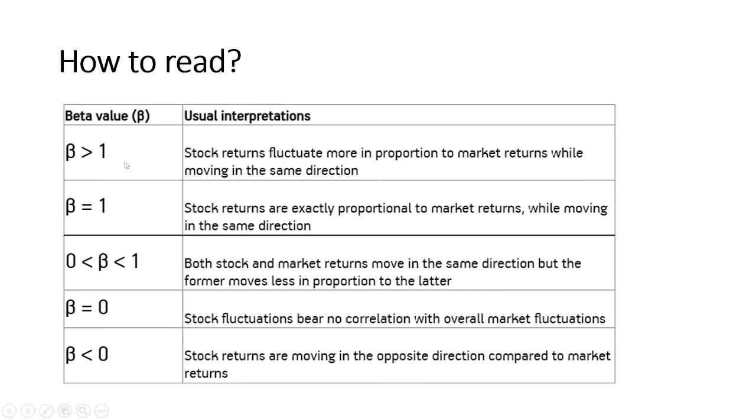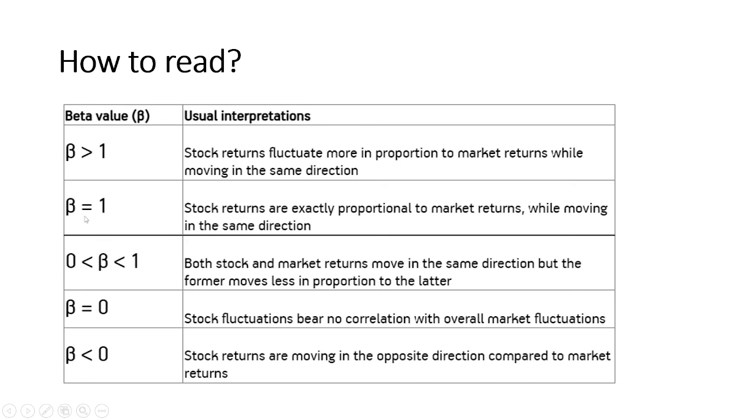So when you see a beta greater than 1, that means your stock and the market are moving in the same direction, but your stock is giving you more return. Example, let's say in 1 year's time your market is giving you 10% return, in that case the stock will give you more than 10% return. And if the market is giving you minus 10% return, then in that case your stock may fall more than 10%. So this is how it works when the beta is greater than 1.